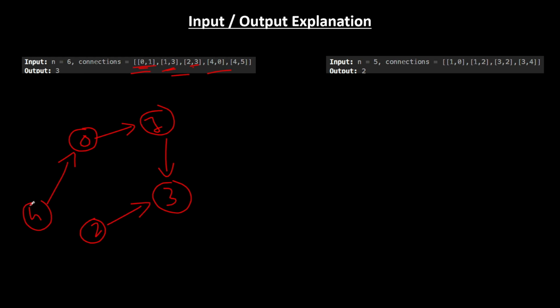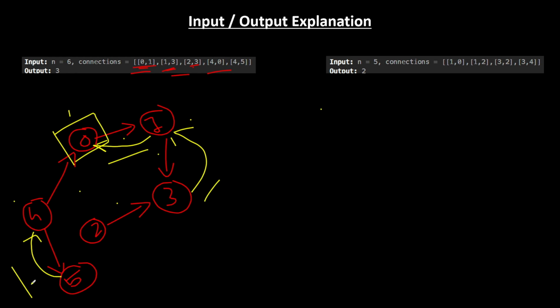Fine. Now, how many edges did we reverse? We reversed 3 edges here, so that we are able to reach city 0. Fine. Therefore, the output is 3 here. Now let's check for the second example case.